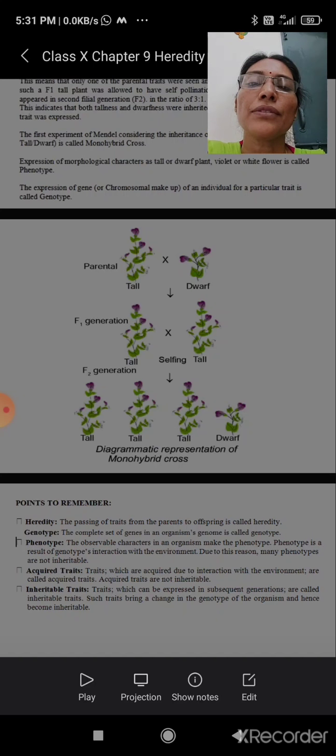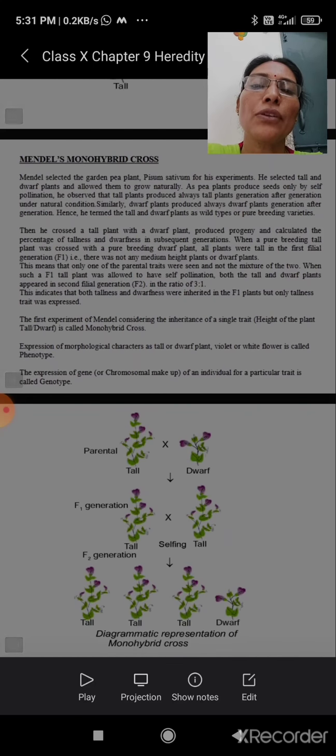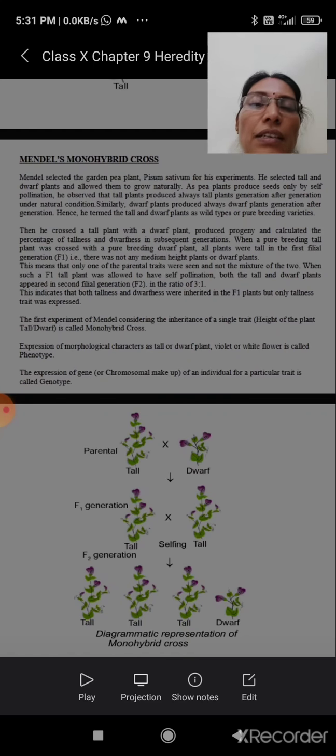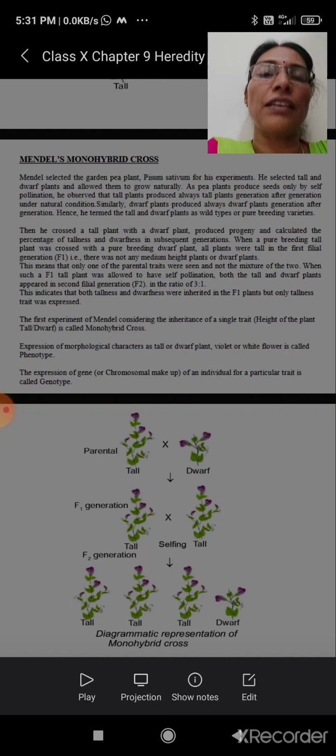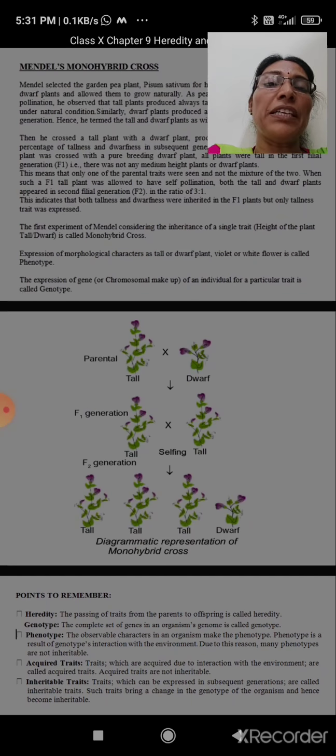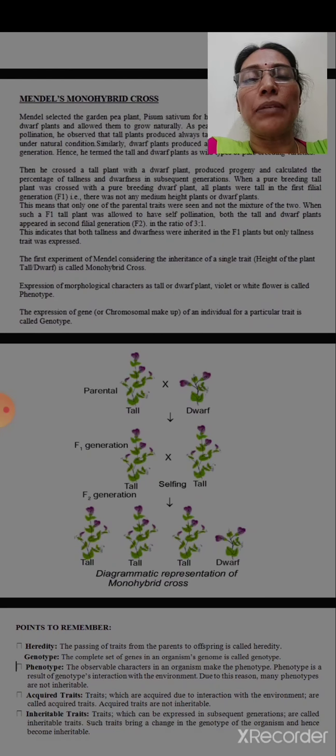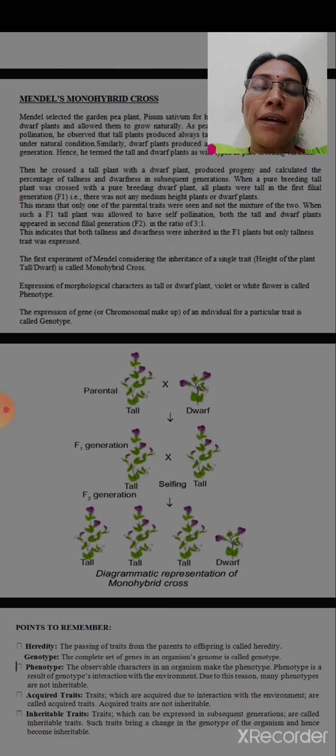So in Mendel's monohybrid cross, he proved the segregation of factors: in the time of gamete formation, the factors for characters separate out, and at the time of fertilization they join together. So this is the monohybrid cross.